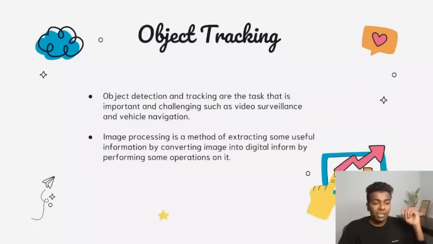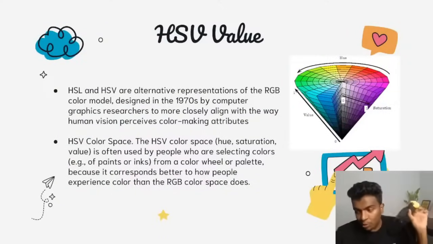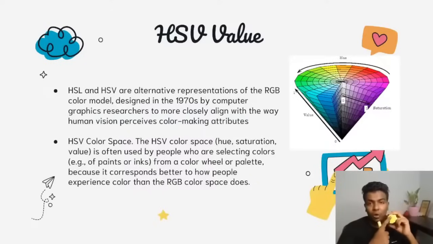Object detection and tracking are tasks that are important and challenging, such as in video surveillance and vehicle navigation. There are a lot of applications, of course. Here, there is one factor, guys. Tell me, for an example, I'm having two colors. This is also yellow, and this is also yellow, right? Do you guys have any idea how you can define the color in your program?